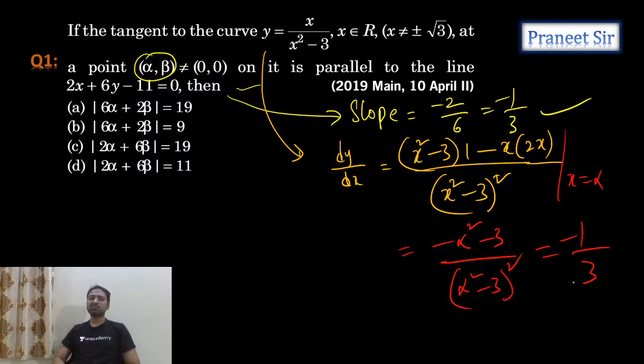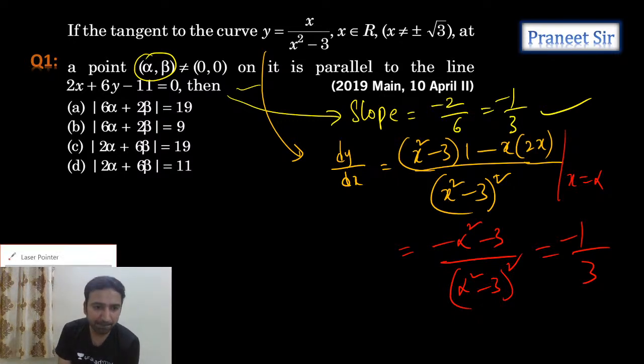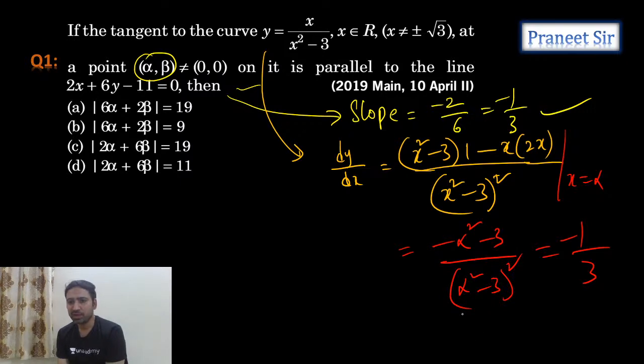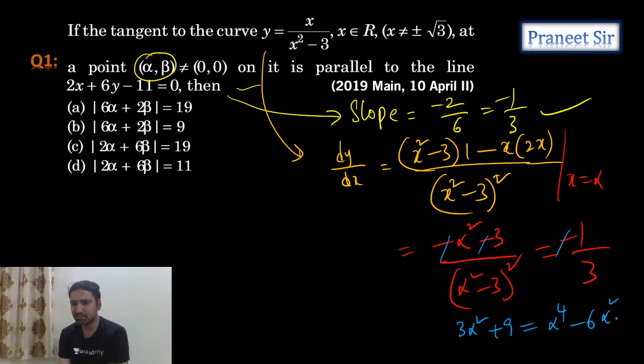So now when we cross multiply and simplify this, let's see what I get. Now minus minus get cancelled. So 3 alpha square plus 9 is equals to alpha power 4 minus 6 alpha square plus 9. Plus 9 cancelled.